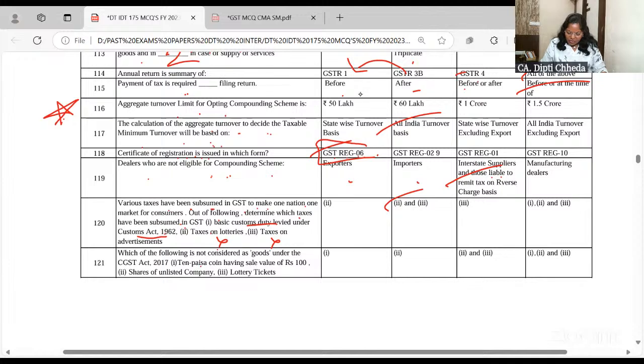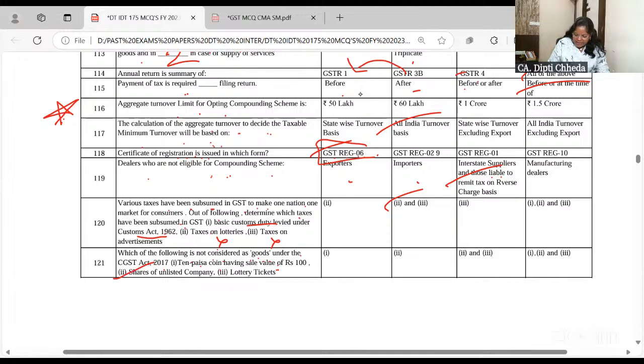Which of the following is not considered as goods under the CGST Act? See, you remember goods does not include securities and money. A 10 paise coin is not money because it's not a currency in use, it has numismatic value, so very well it's a good.